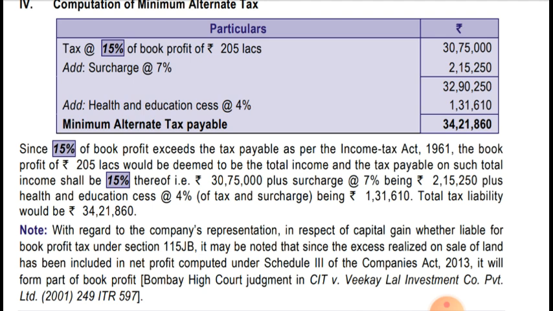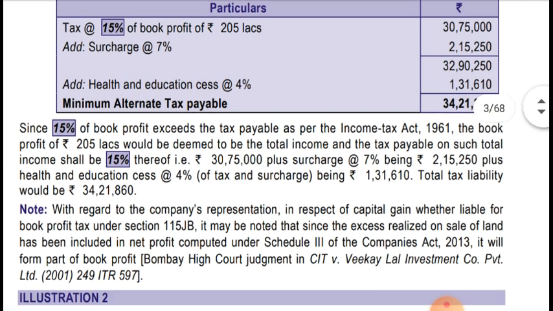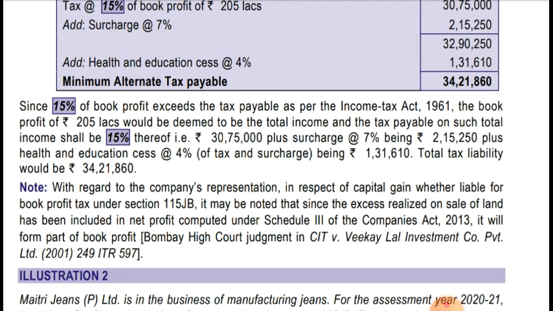Okay, hope it's clear. Now there is a note given with regard to a company's representation in respect of capital gain, whether liable to book profit tax under section 115JB. It may be noted that since the excess realized on sale of land has been included in the net profit computed under Schedule 3 of the Companies Act, it will form part of book profit. A case reference is given: Bombay High Court judgment in CIT versus Venkatlal Investment Company Private Limited, 2001, 249 ITR 597.